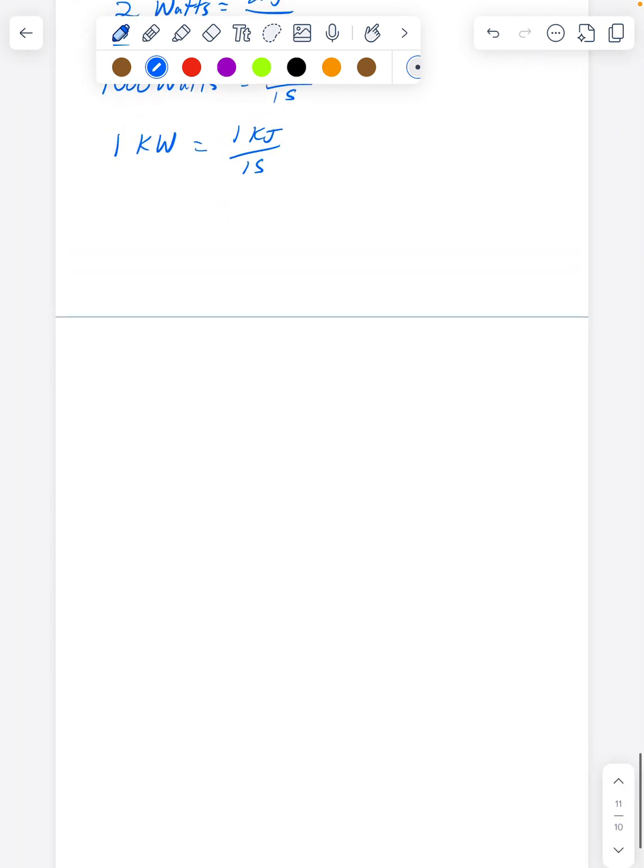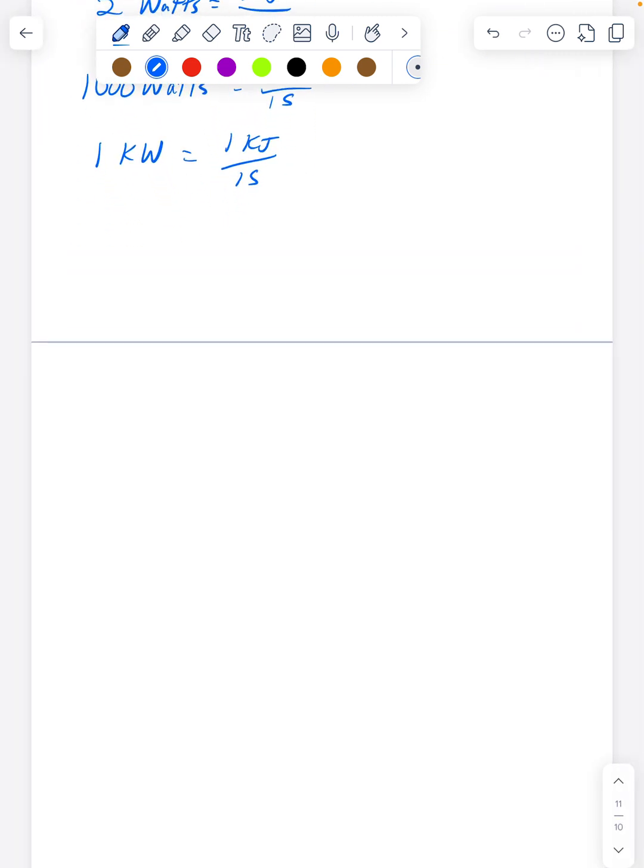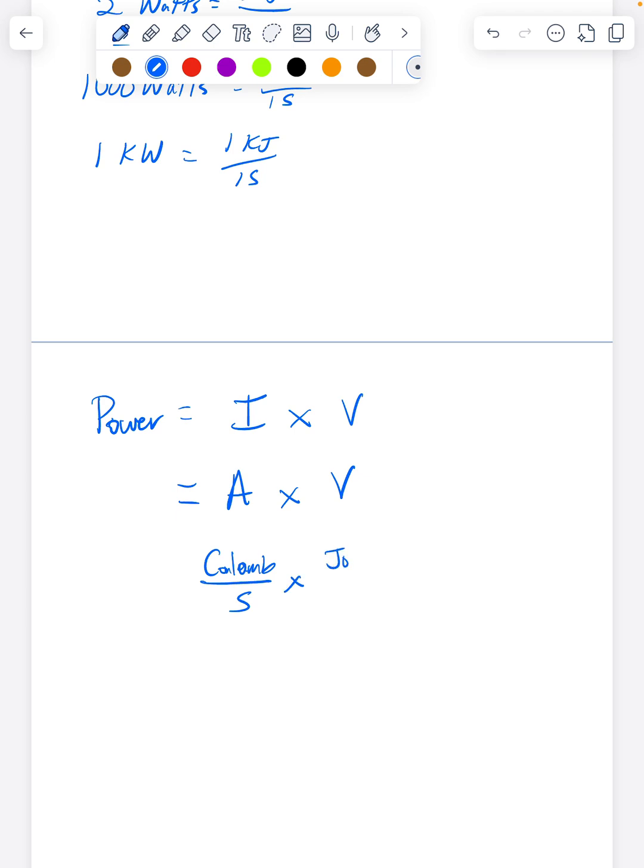In electricity, it's actually fairly easy to calculate power and to calculate energy. When we calculate power in electricity, it's the current times the voltage. Remember that current is in amps and voltage is in volts. That doesn't really help us much, but if we break down what they are, an amp is a coulomb per second. So it tells us how many coulombs of electrons are transferring every second, whereas voltage tells us the joules of energy on each coulomb.